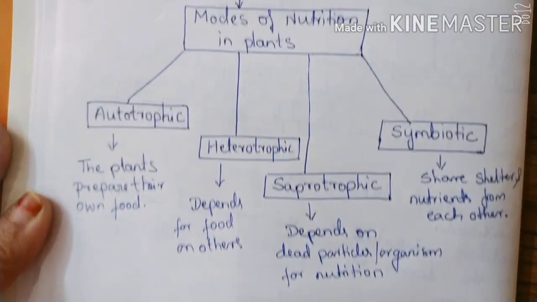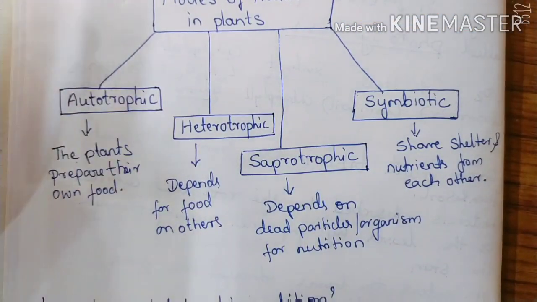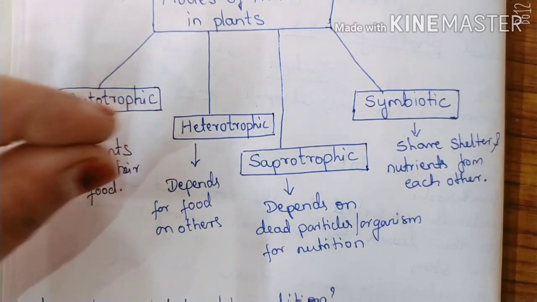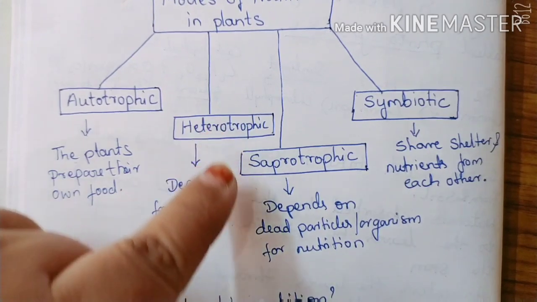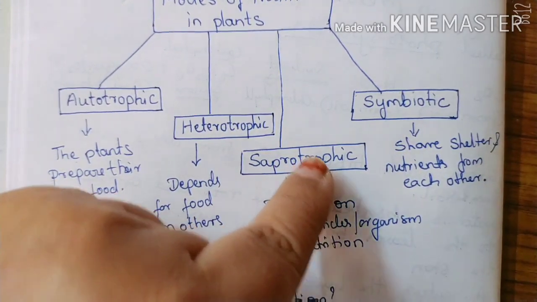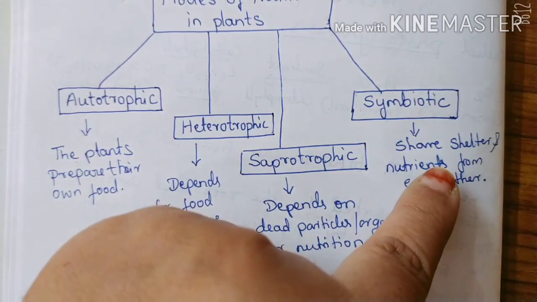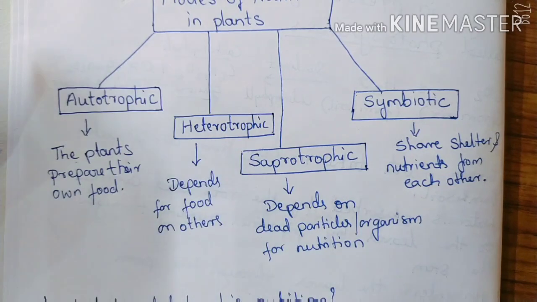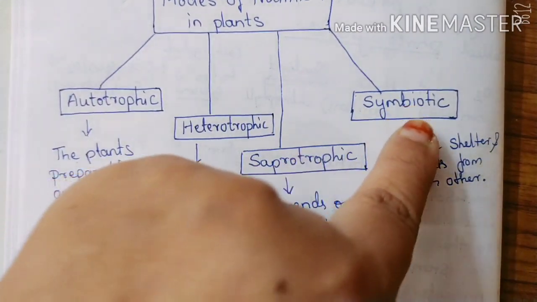So you write this diagram in your classwork. Understand the meaning of each mode of nutrition given here, what it actually means. So 4 modes of nutrition: autotrophic, heterotrophic, saprotrophic and symbiotic. 1, 2, 3 and 4.